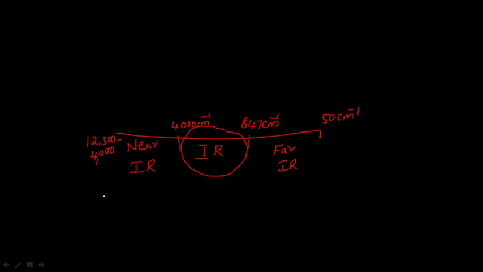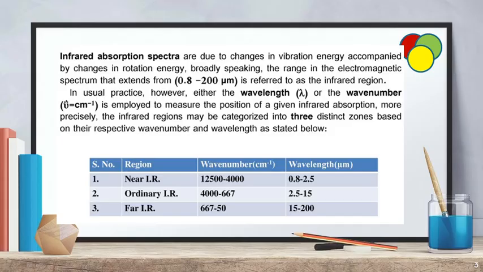So this is in terms of wave number. If you want to express the values in terms of wavelength, 12,500 centimeter inverse, which is the value of nu bar, converts to lambda of 0.8, and 4,000 is equivalent to 2.5.